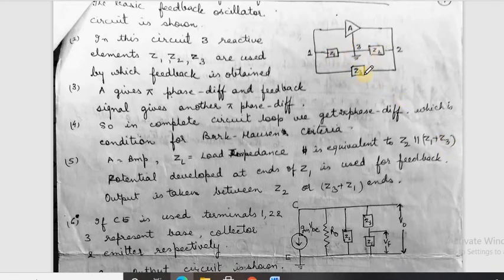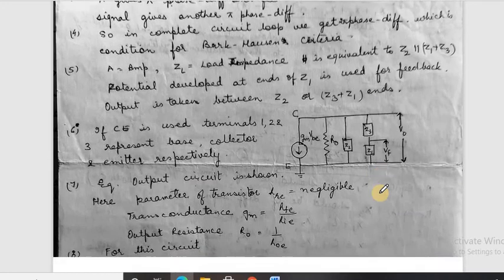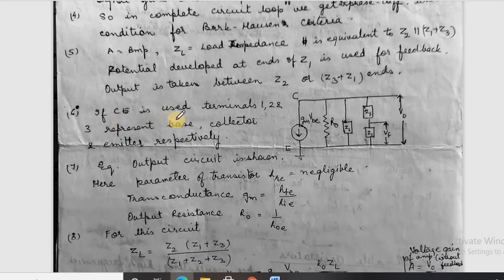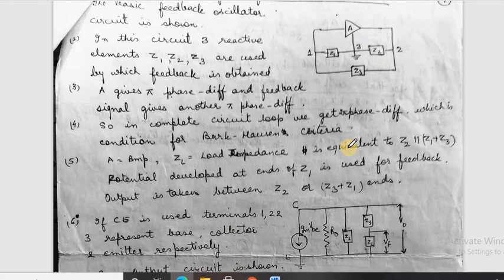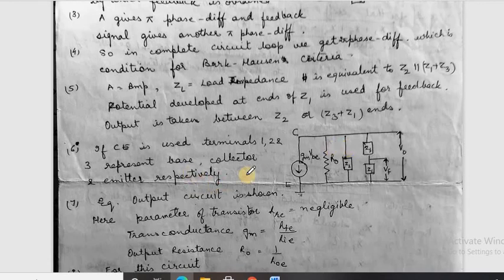Potential developed at the ends of Z1 is used for feedback and output is taken from Z2 or Z3 plus Z1 ends. If a common emitter amplifier is used, here you can see in the diagram, these terminals 1, 2 and 3 for a common emitter amplifier are called base, collector and emitter respectively.